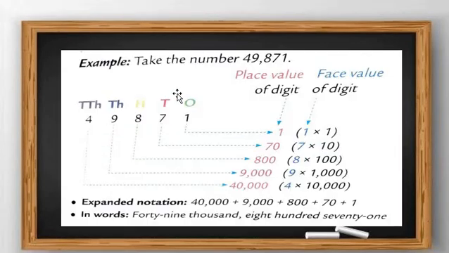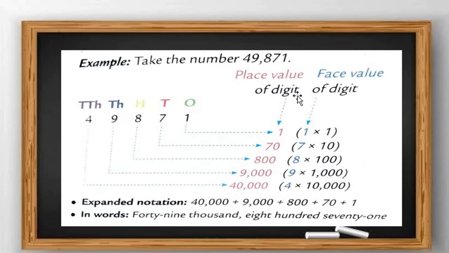Example: how can we put commas, and how can we write the expanded notation and the number in words? Take the number 49,871. Which number are we taking, all students? We are taking the number 49,871. Got my point, all students?